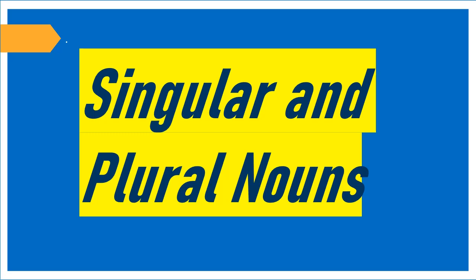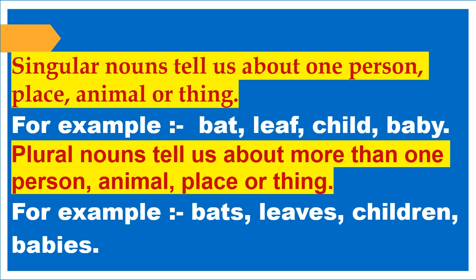Singular and plural nouns. Children, singular nouns tell us about one person, place, animal or thing. For example, bat, leaf, child, baby. And plural nouns tell us about more than one person, animal, place or thing. For example, bats, leaves, children, babies.